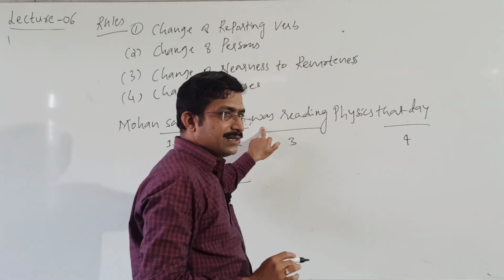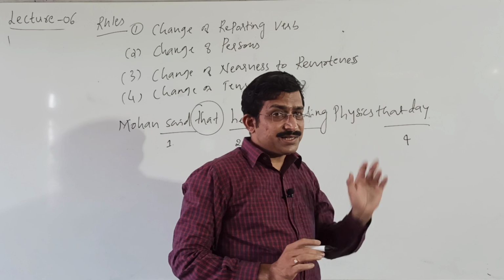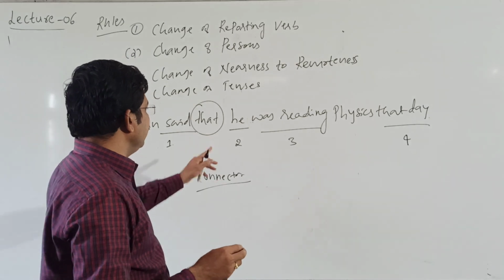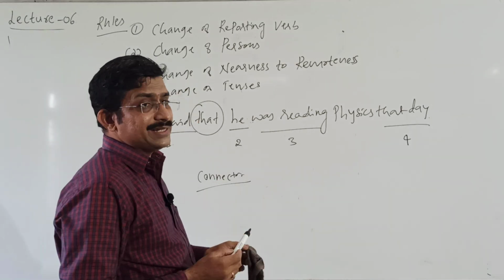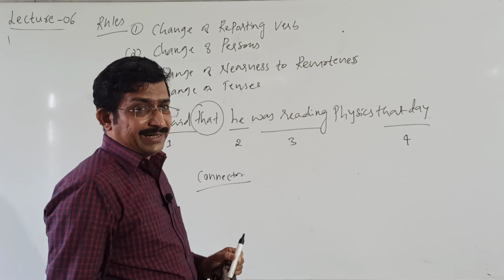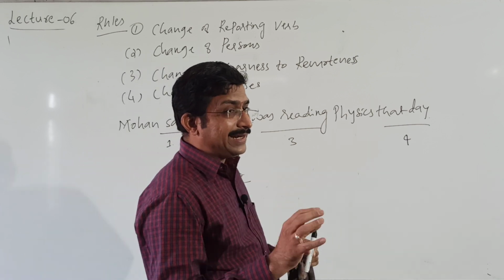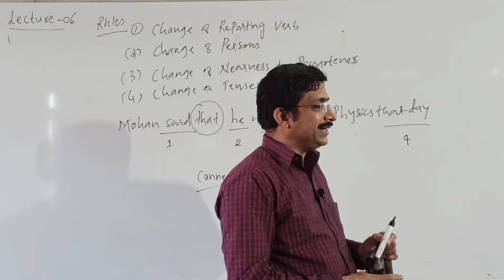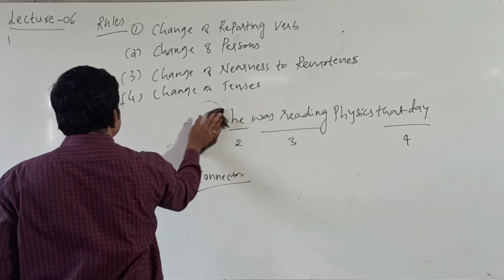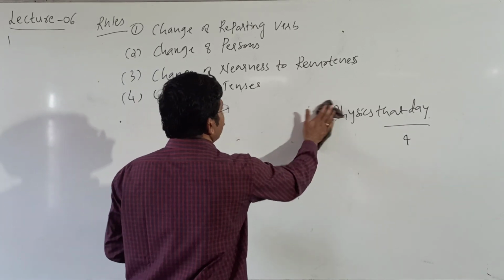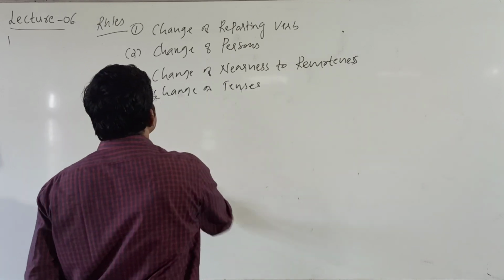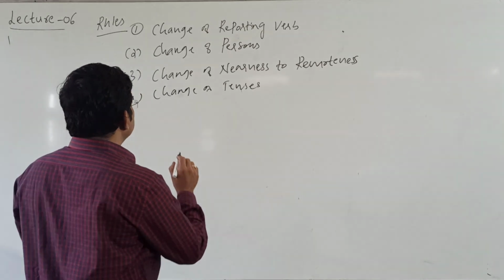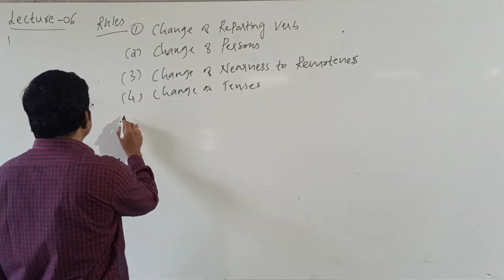Present continuous tense is changed into past continuous tense. And that is used in assertive sentences as well as exclamatory sentences, but we do not use that as connector in interrogative sentences and imperative sentences. I'll explain later. Now, we'll see the first one: change of a reporting verb.